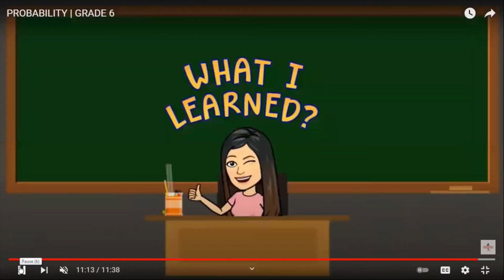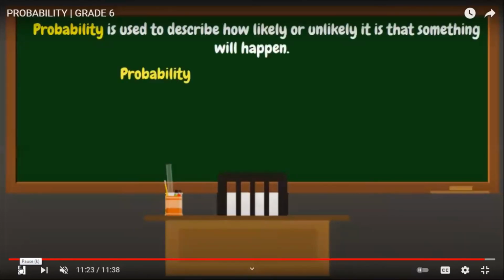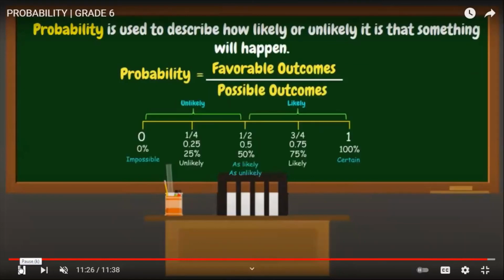It is 0%. Okay, so what have I learned for today's lesson? For today, we learned probability. Probability is used to describe how likely or unlikely it is that something will happen.